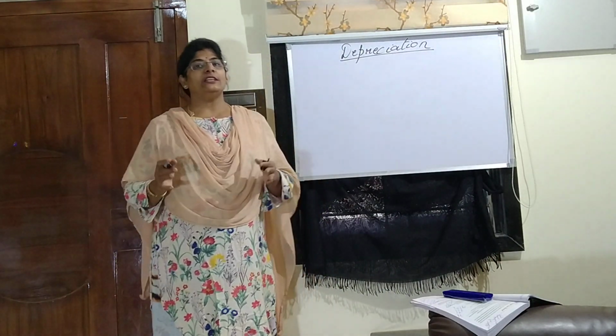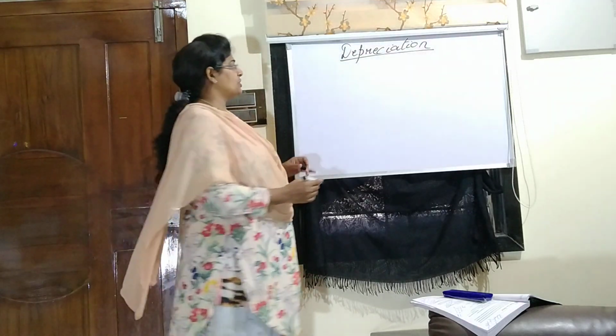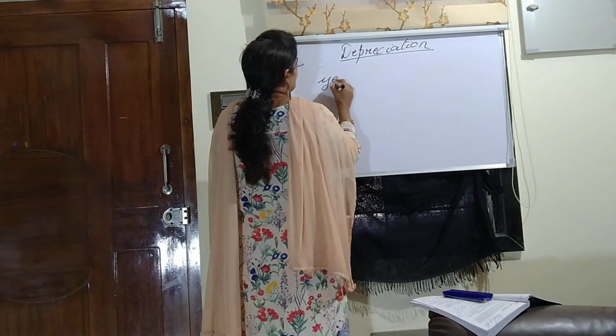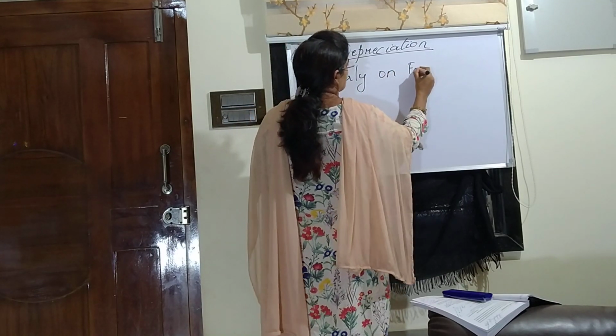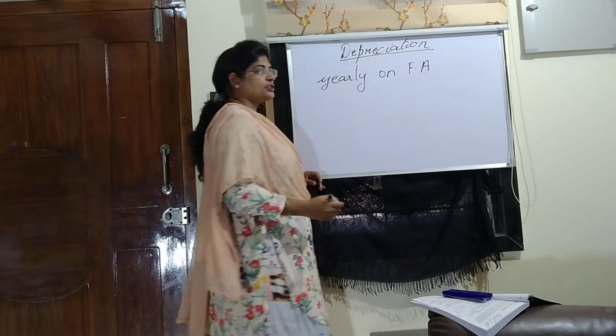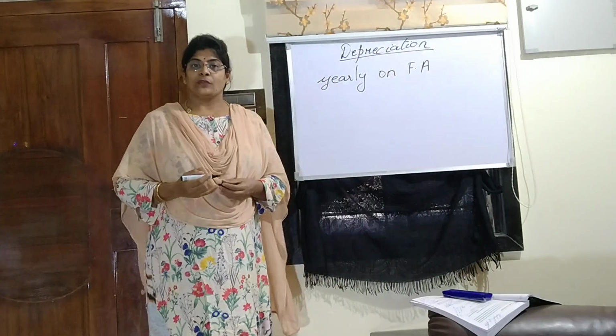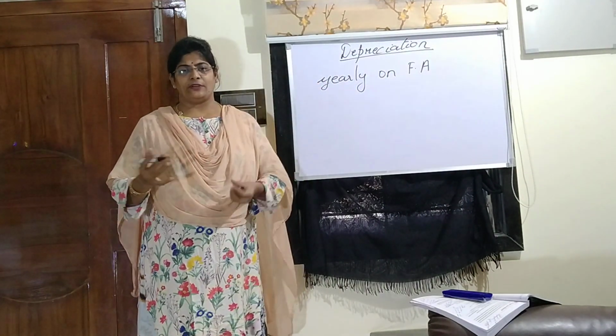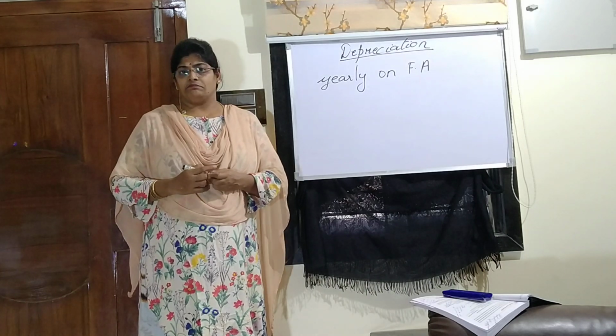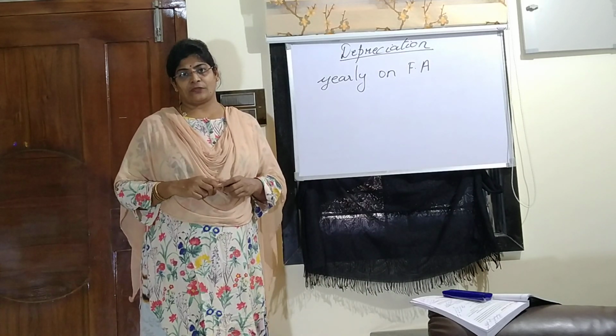So what basically you all should know is depreciation is calculated yearly on what? On fixed asset of an organization. On the asset of an organization. So it is calculated yearly as per the financial year whichever the company is following.